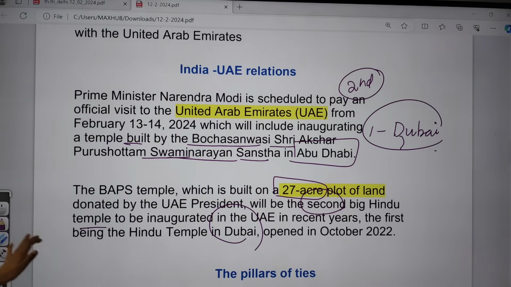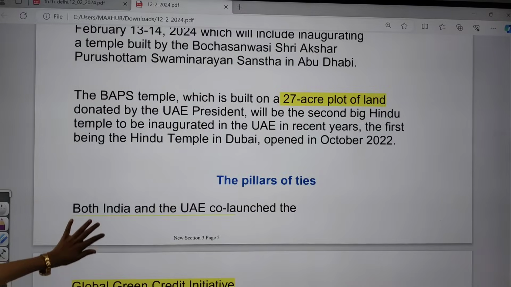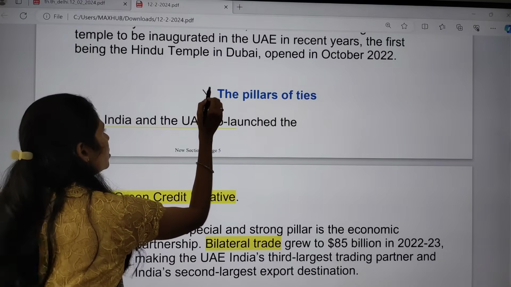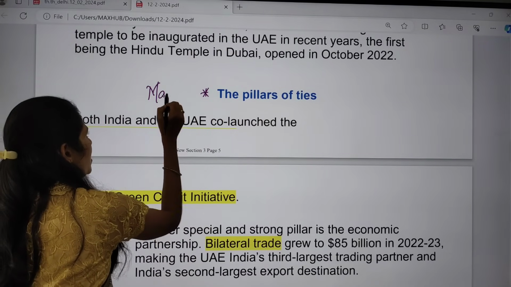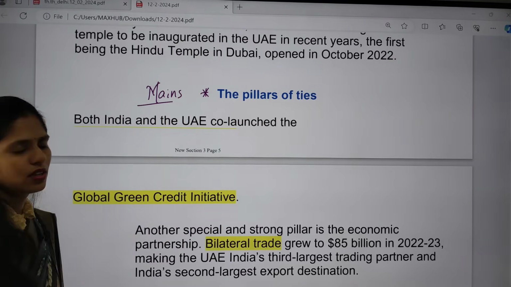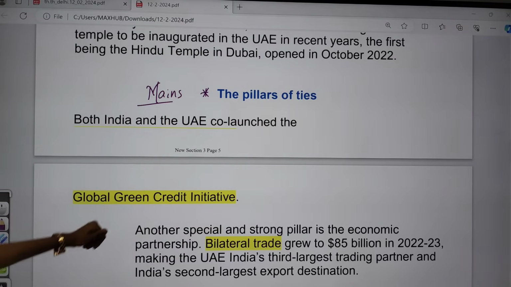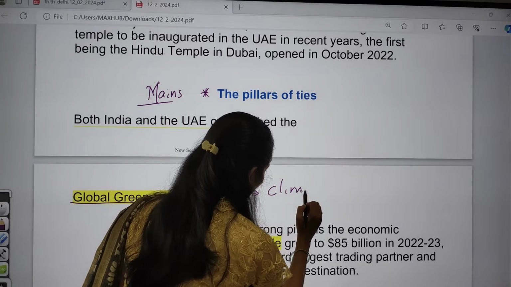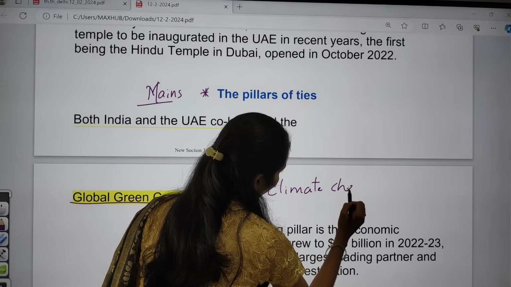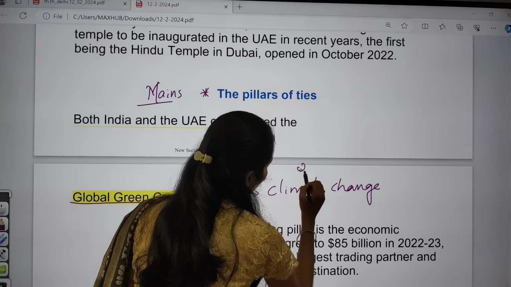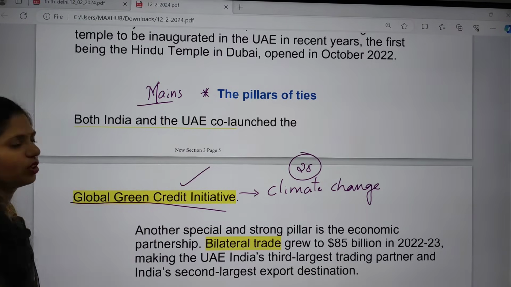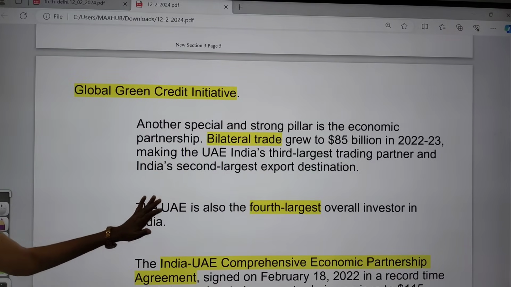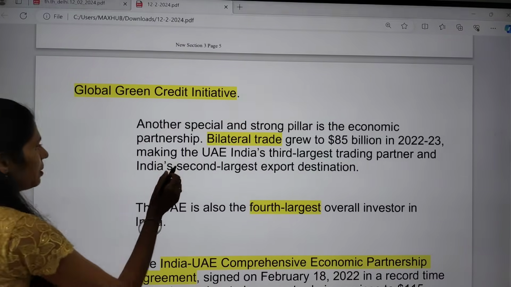It is very important. And if you see the pillars of the ties between India and UAE, this part is very important for your mains. Both India and UAE co-launched the Global Green Credit Initiative in the context of climate change, at COP28. Another strong pillar between India and UAE is economic partnership.